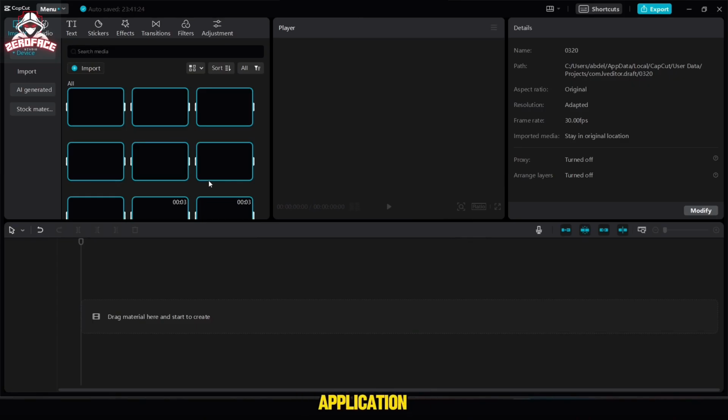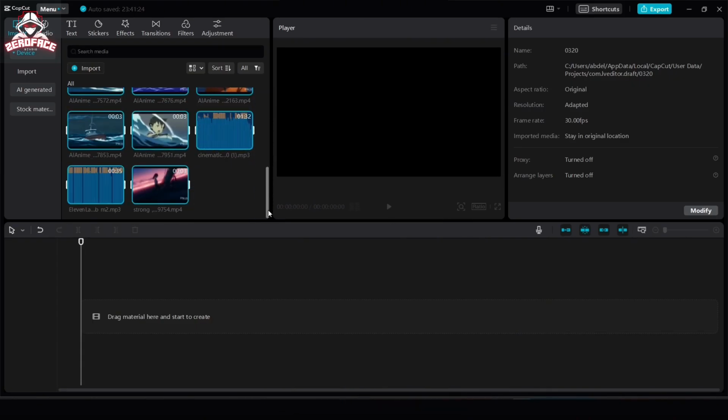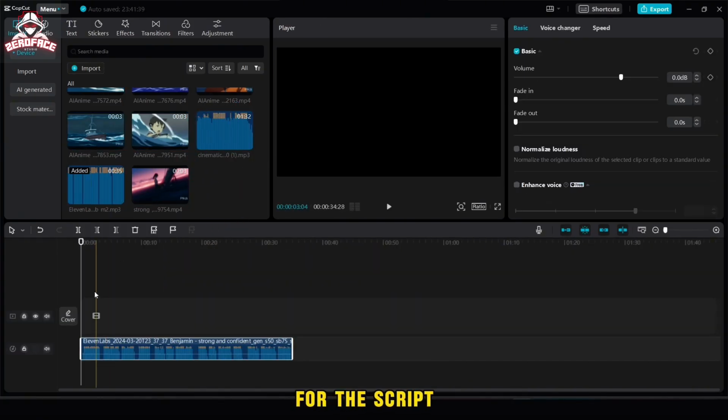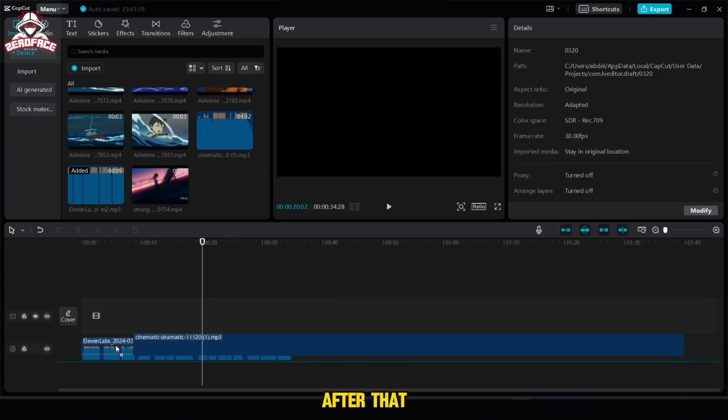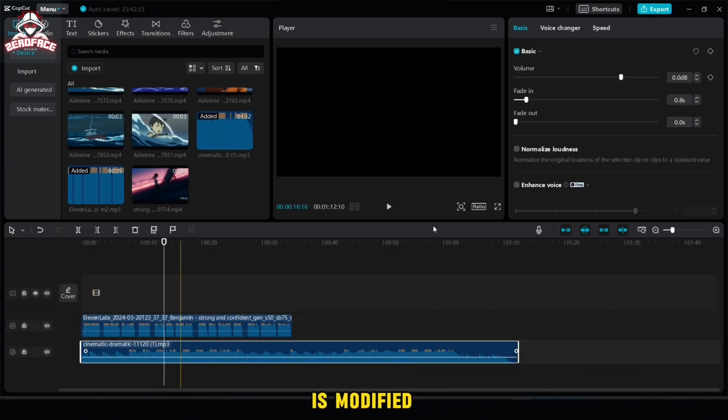Now we will need the CapCut application for editing. First, we will add all the supplies we just downloaded. Then we will add the audio for the script. After that, we add music as a background in this way. The music is modified, where we adjust its duration with the audio of the script, and then we also lower the sound of the music slightly, so that its sound does not rise above the voice of the narrator.